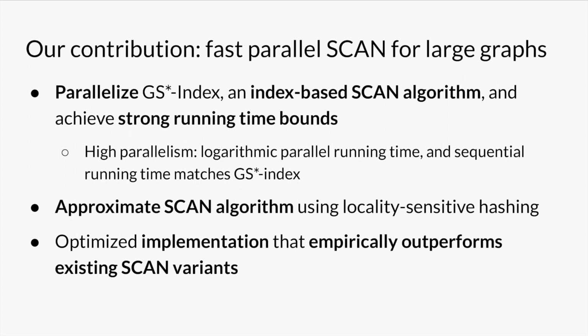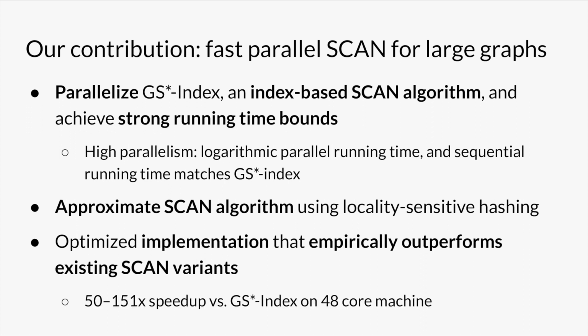Finally, we implement our exact and approximate algorithms, describe optimizations to make our implementations run fast, and demonstrate that our algorithms are significantly faster than state-of-the-art alternatives on large, real-world graphs. For instance, on a 48-core machine, we saw a 50 to 151 times speedup on index construction compared to GS* index. For the rest of the talk, I'm first going to give some additional background about SCAN, then I'll talk about our contributions in more detail.